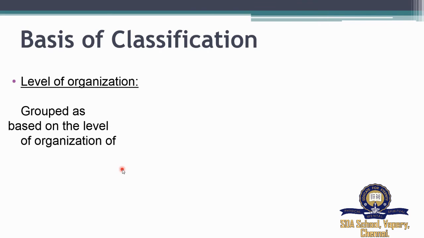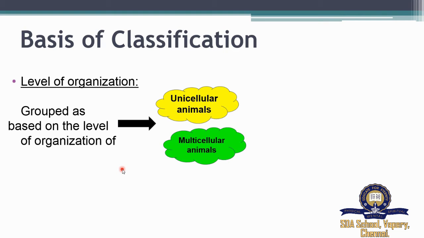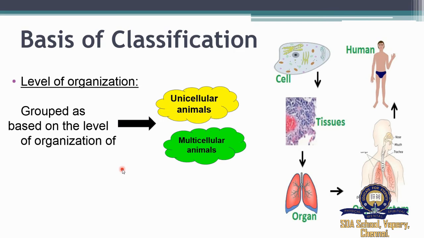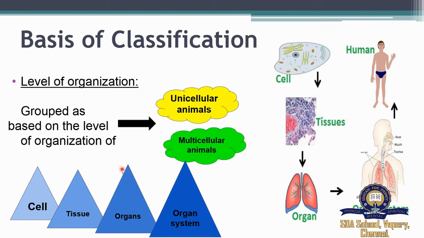Next, we're going to see about the basis of classification. We can divide the animal kingdom based on the level of organization, which is arrangement of cells, body symmetry, germ layers, and nature of coelom. First, we are going to see level of organization. So, animals are grouped as unicellular animals and multicellular animals based on their cells, tissues, and organ systems.